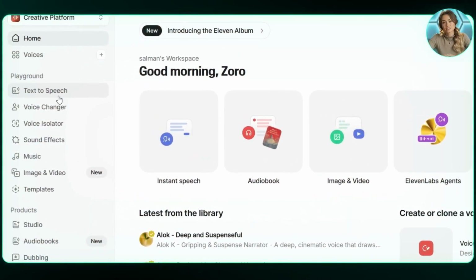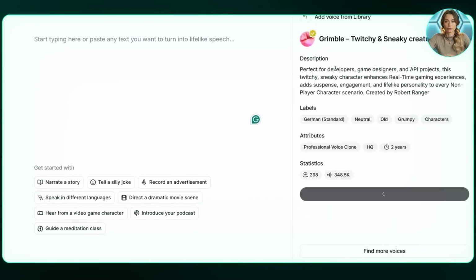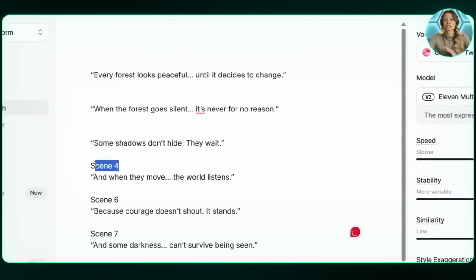If you want higher quality narration that sounds way more natural than the free one, I would personally recommend using 11 Labs. The process is simple. Inside 11 Labs, go to text-to-speech and select the voice that you want for the narrator. Paste in your narration script, adjust the speed, and click generate. If you don't like any of the voices here, just go to the Voices tab and pick the one you like.